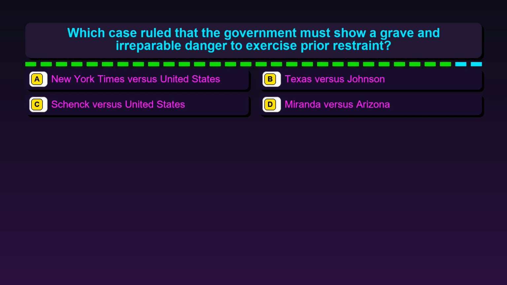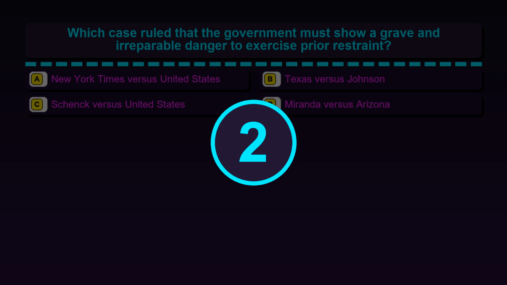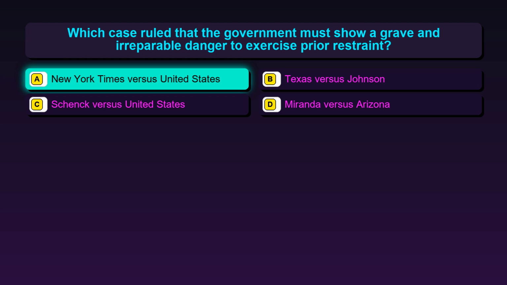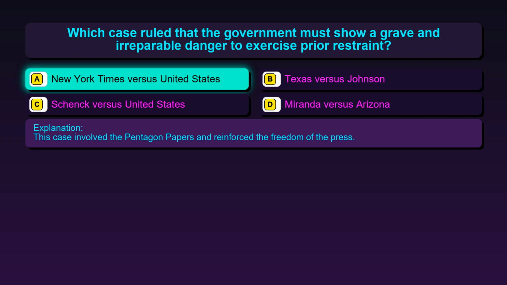Question 153. Which case ruled that the government must show a grave and irreparable danger to exercise prior restraint? Option A, New York Times vs. United States. Option B, Texas vs. Johnson. Option C, Schenck vs. United States. Option D, Miranda vs. Arizona. The correct answer is option A, New York Times vs. United States. This case involved the Pentagon Papers and reinforced the freedom of the press.